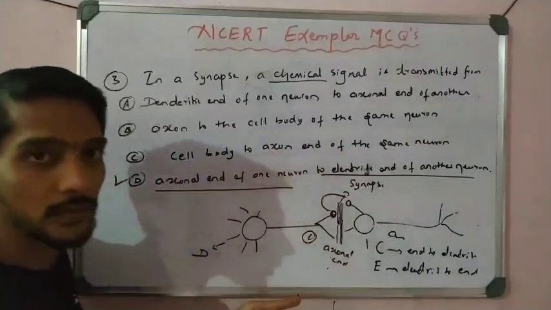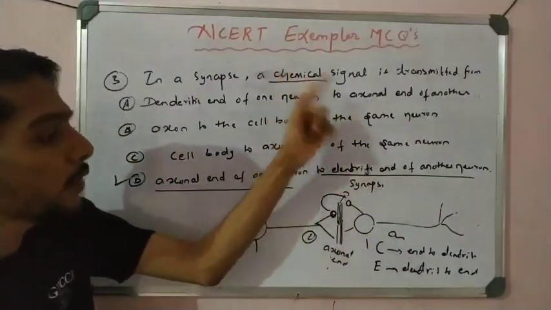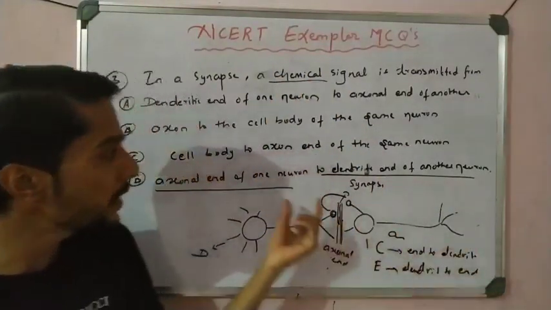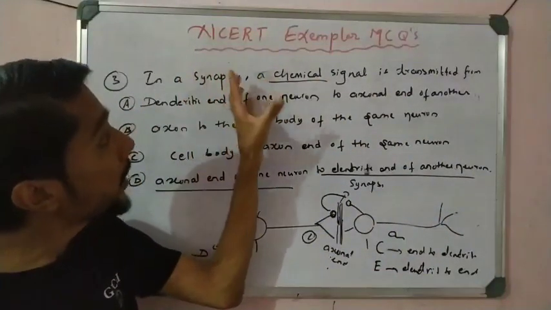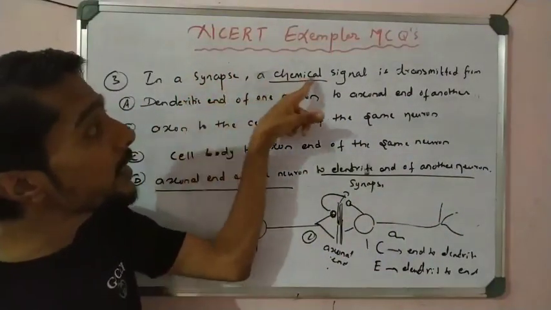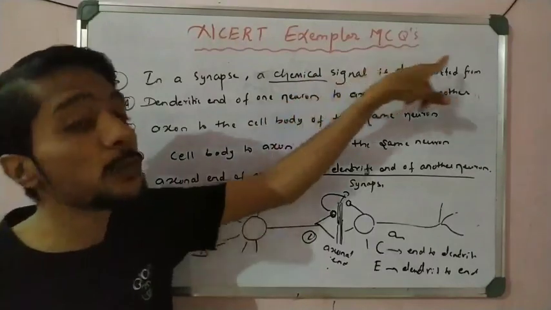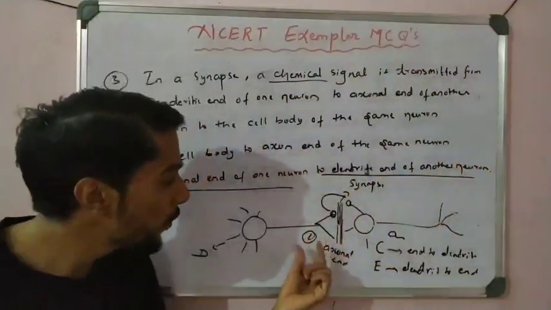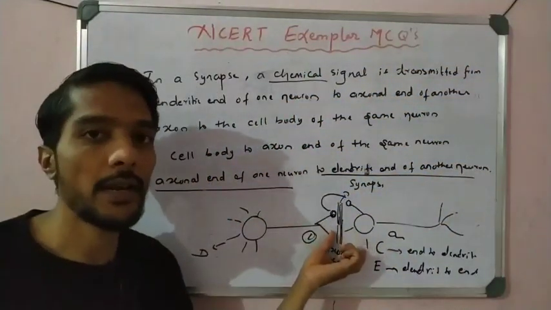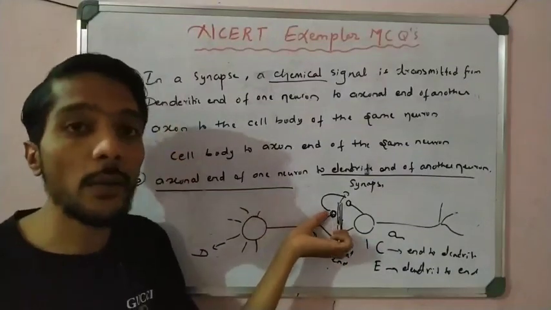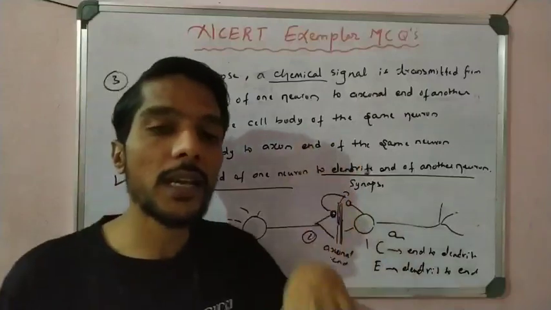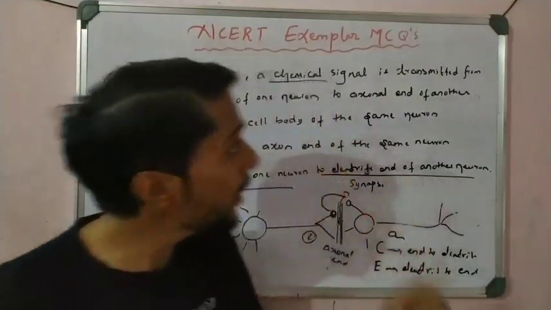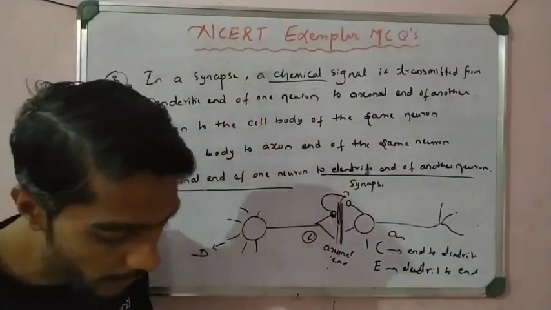That is the reverse thing, but here chemical is given, so we take end to dendrite. In a synapse, if they ask in which direction the electrical signal is transmitted, it is from dendrite to end. From dendrite to end travel is electrical impulse; from end to dendrite travel is chemical transmission, right? You have to remember this.